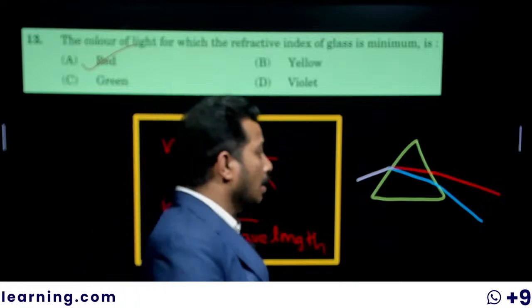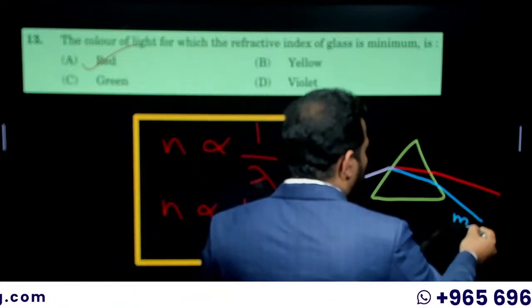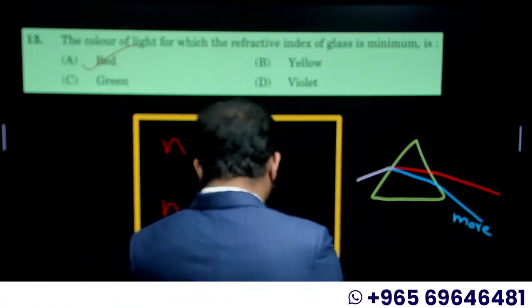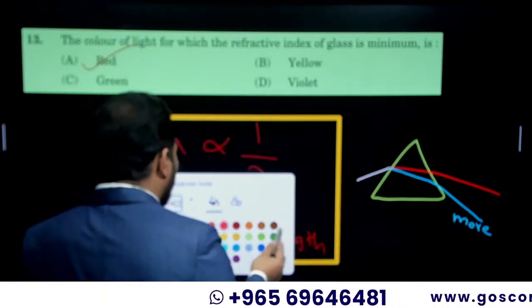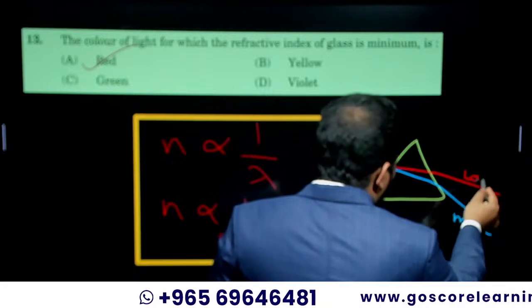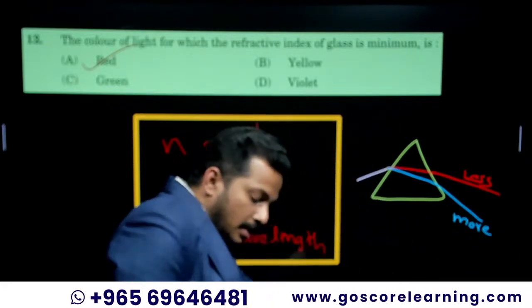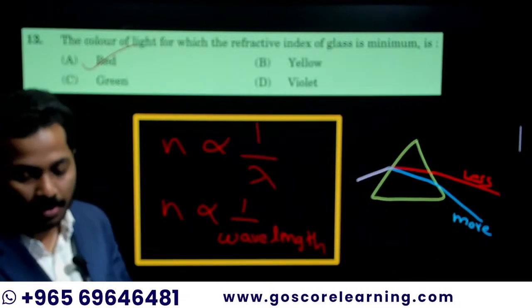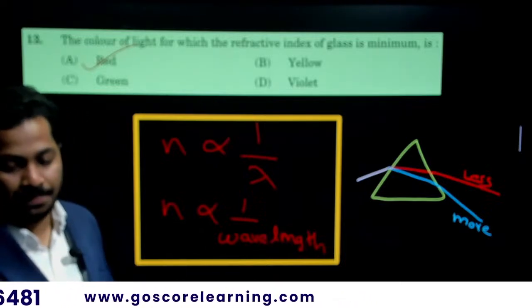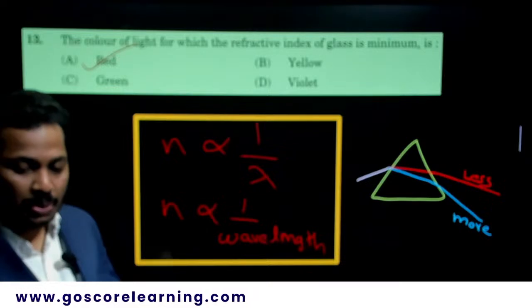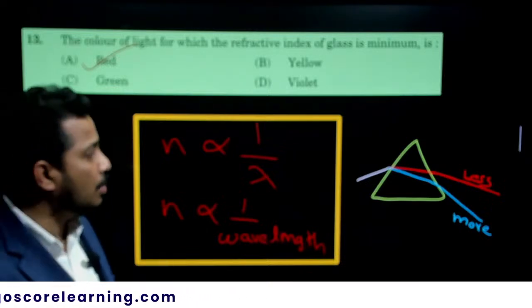So here, more deviation is for violet. Okay, it's not a violet color, but let us take it as violet color for now. More is for that one, and less deviation is for red. So the lesser the deviation, the lesser the refractive index. You can also connect it in that way. Did you find it easy? Could you follow? Did you get the concept I am talking about?